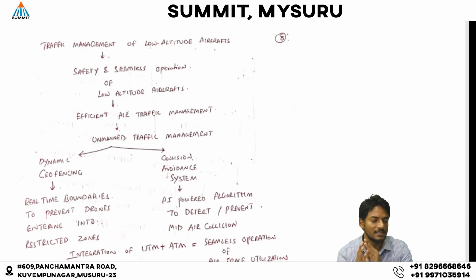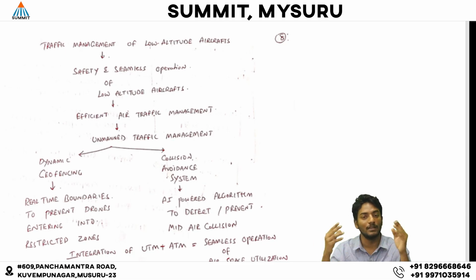Next thing is traffic management of low altitude aircraft. As we have discussed, the passenger electronic vertical takeoff and landing are designed for the transportation of people, addressing challenges like traffic and air pollution, and reducing the maintenance cost. We have reduced the traffic on the surface due to deployment of passenger and cargo electronic vertical takeoff and landing. But if there is a large volume of application of passenger electronic vertical takeoff and landing, there might be chances of traffic in the air, and of collision of one electronic vertical takeoff and landing with another.